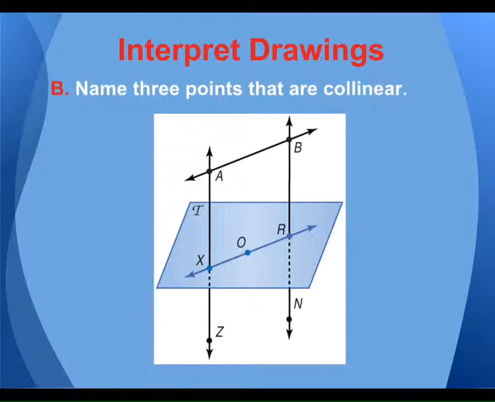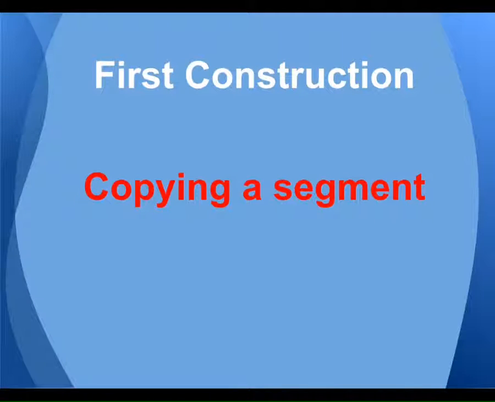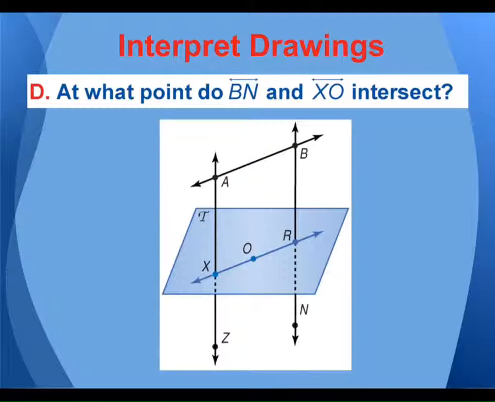Name 3 points that are collinear. There's a couple different options. We have one here, those three, or those three. They're all collinear. They all share the same line. We're starting to see how this works now. Here's a question. Are X, O, and R coplanar? Co means share, planar means plane. Do X, O, and R share the same plane? Yeah, they're all in that plane T, right? They are coplanar.